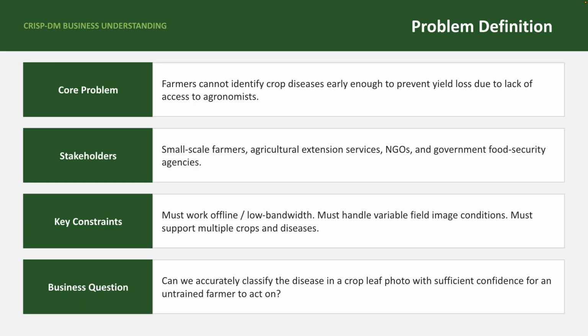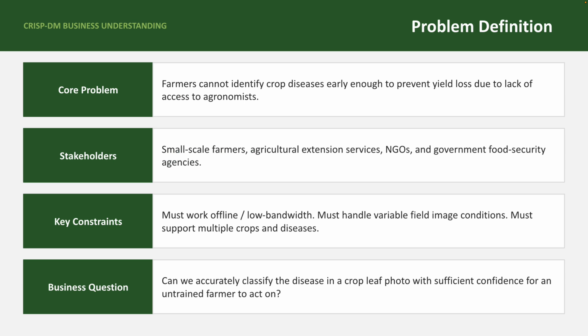Moving into the CRISP-DM business understanding phase. The core problem is that small-scale farmers cannot reliably identify crop diseases early enough to prevent significant yield loss due to a lack of access to agricultural expertise. The key stakeholders are the farmers themselves, agricultural extension services, and NGOs or government agencies that support rural food security.